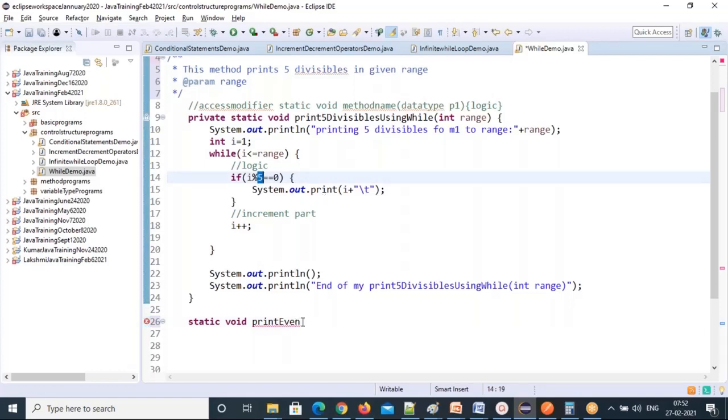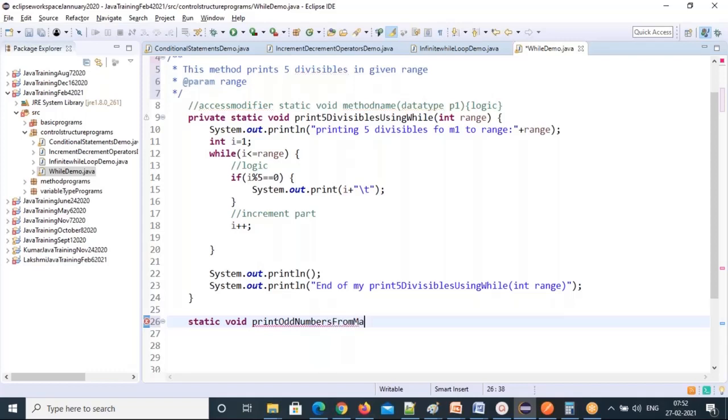So I'll put odd numbers. Print odd numbers, but I'm going to do it in reverse. Okay. Print odd numbers from 50 to 1. Odd numbers from max to minimum. So like that you can do it also using while loop.